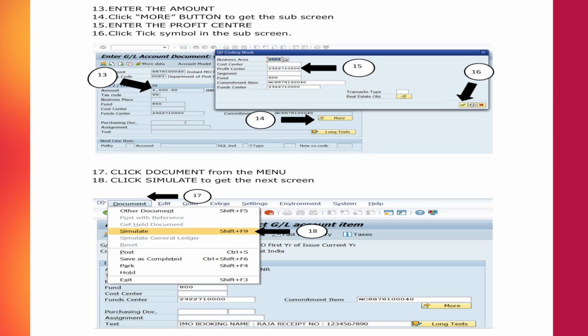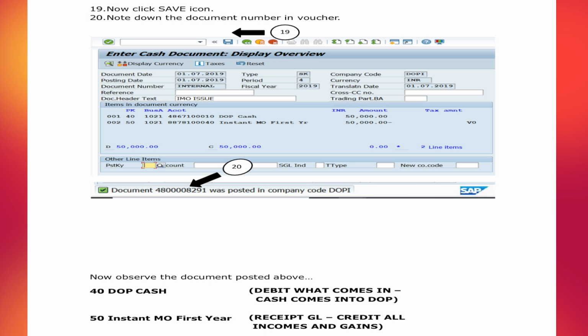After that, in the left hand corner of the screen the document header is displayed. Just click the document header and press Simulate. It is in the 18th step. If you press Simulate, the debit and credit entries fed will be displayed. Debit and credit have been adjusted and 0 is displayed. After that, just click the Save button.